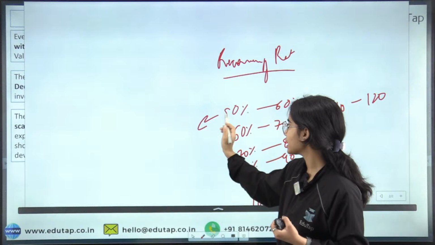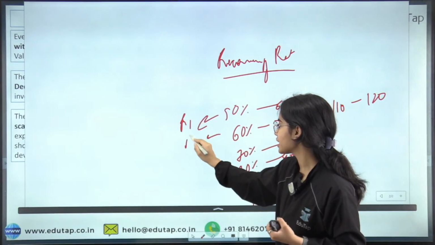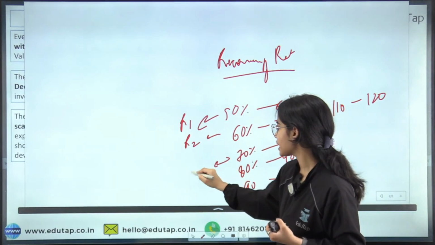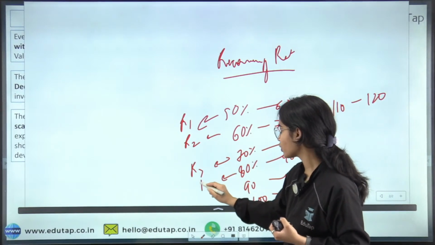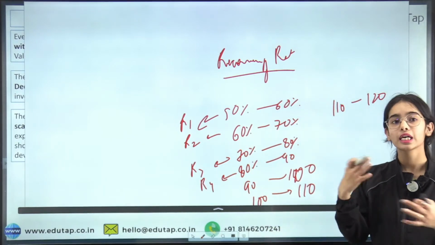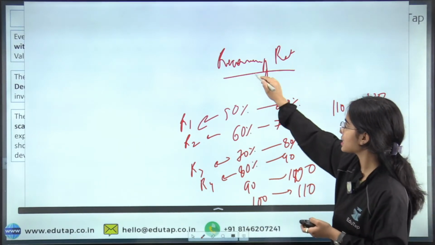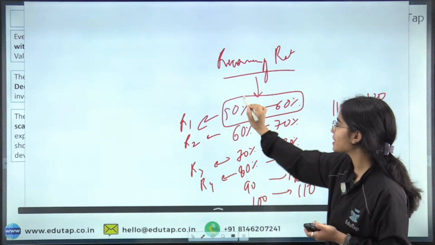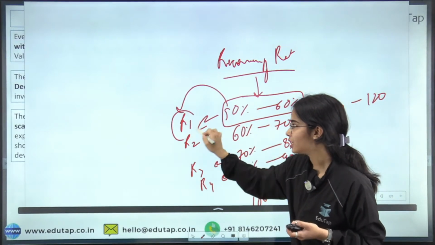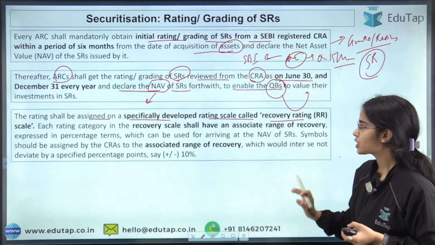So let's say this is getting the rating of R1, this is getting the rating of R2, this is R3, this is R4, and so on and so forth. There are different ratings that are provided. So this is the recovery rate. On the basis of the recovery rate, you are getting the rating. So this is the basic idea.